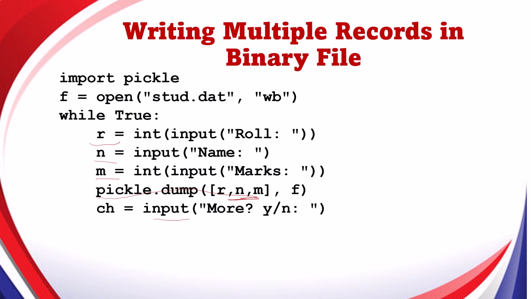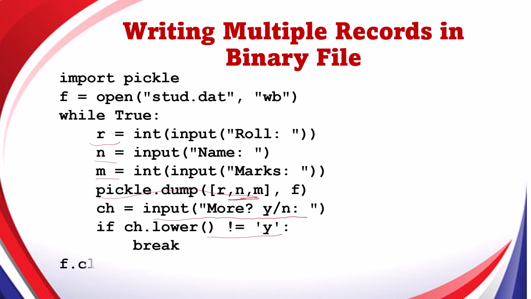This input statement asks the user whether they want to input more records or not. If the user says yes, then input more records, but if the user says no, then break the loop, and after that close the file. So this program will add as many records to the binary file as the user wants, but in the form of a list of lists.